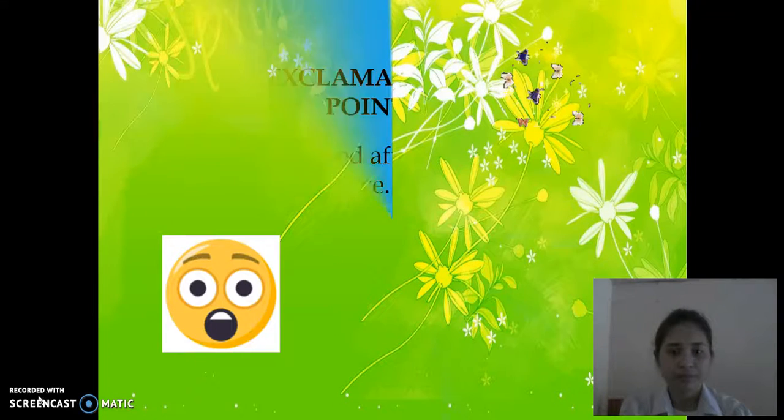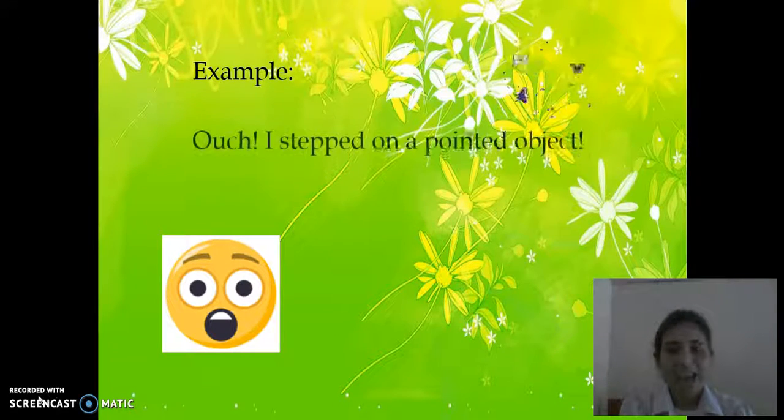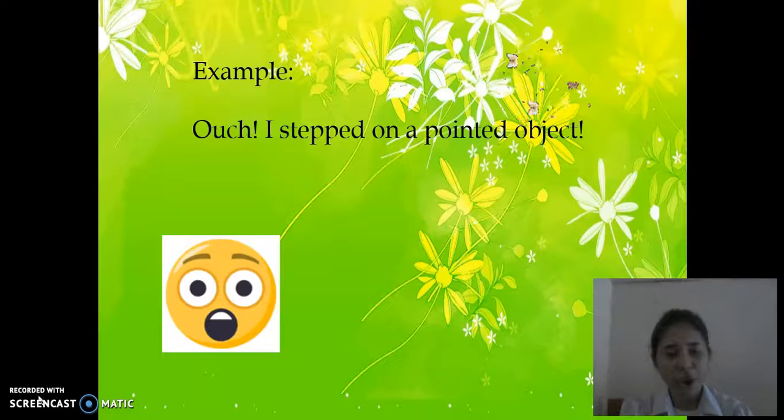For example: Ouch! I stepped on a pointed object. So here, take note of the sign of the punctuation, which is the exclamation point, so that you'll be able to know that this sign expresses a strong feeling.